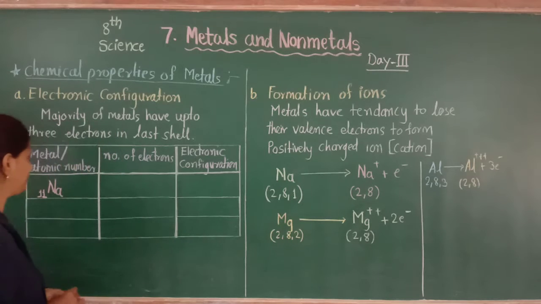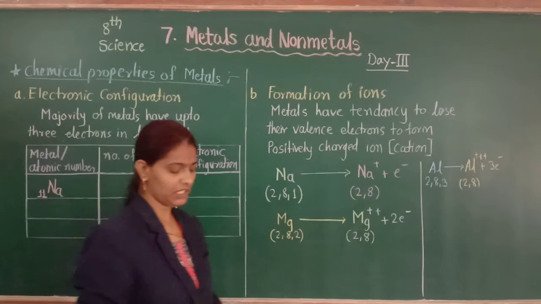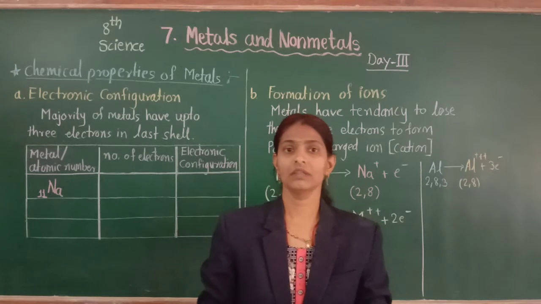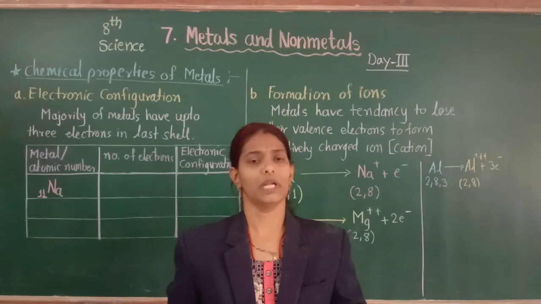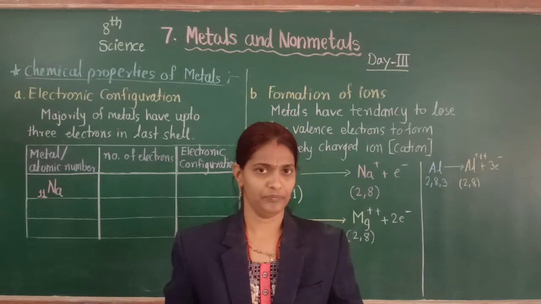The first metal is sodium with atomic number 11. We know what atomic number is: the number of protons present inside the nucleus of an atom.